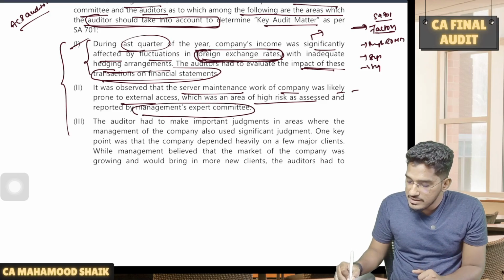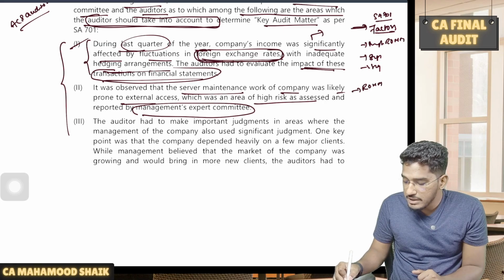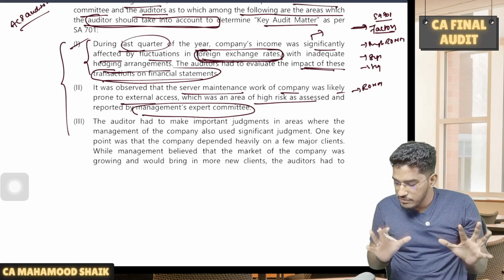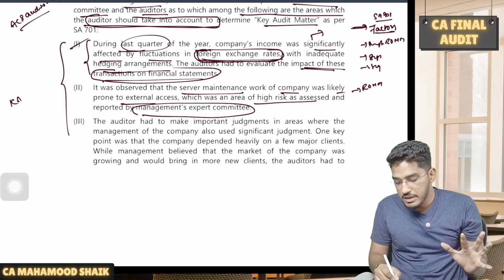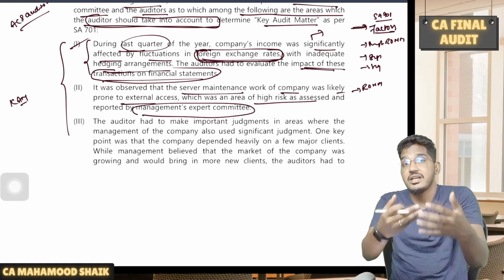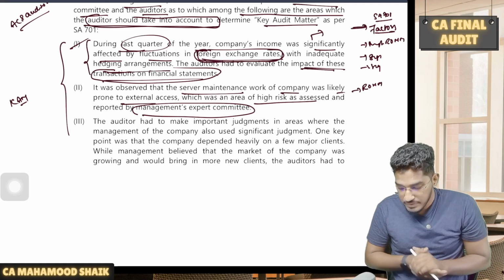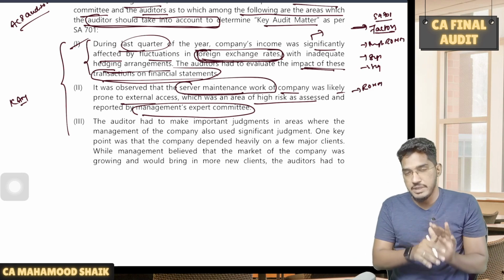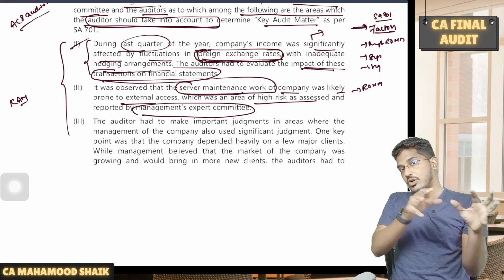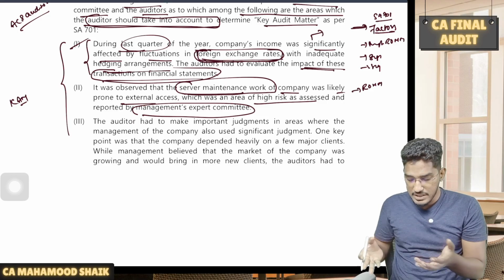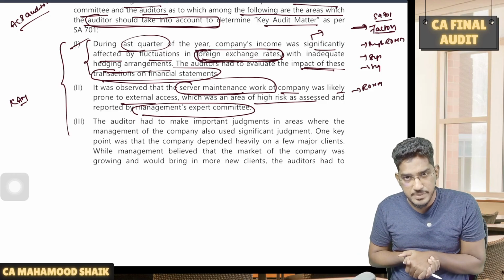See, now you might say that this is an area where there is a risk of material misstatement, where there is a high risk. No, this also I will consider as a key audit matter. But no, guys, if you pay close attention here, key audit matters are those matters which the auditor has considered significant while conducting the audit of the financial statements, right? So here what they are telling, there was a problem in the server maintenance work of the company. Server maintenance, they are not talking about something relating to the financial statements aspect. No, it is not something relating to the financial statements aspect.